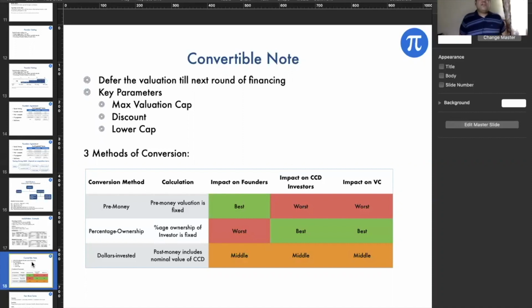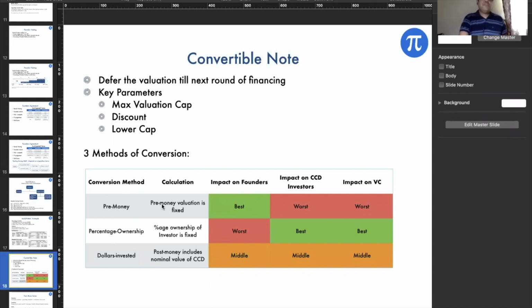Just to let you know, for the convertible note there are three methods of conversion, and each one will give a different holding percentage after the conversion. The way you want to do it is all up to you. Let me explain the methods first, then I'll come to which one's best. There is the pre-money method, the percentage ownership method, and the dollars invested method.